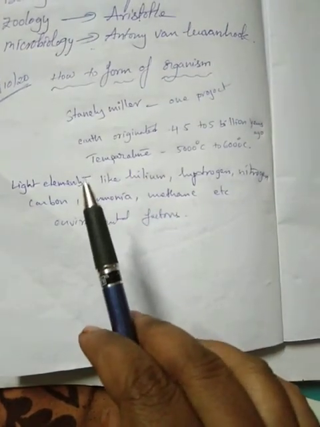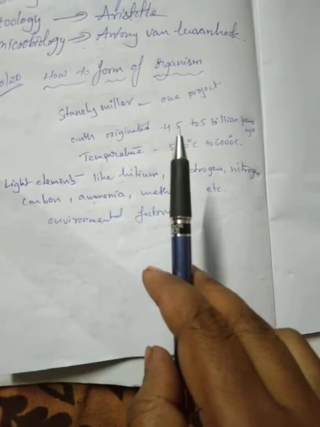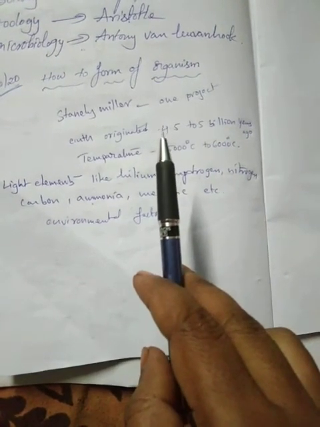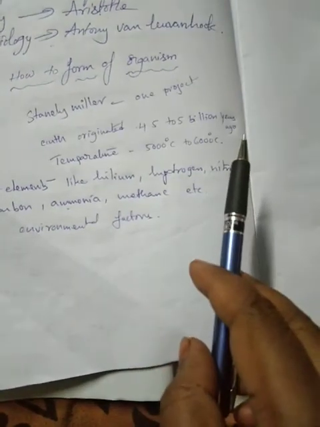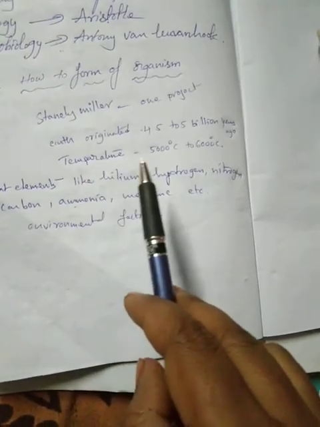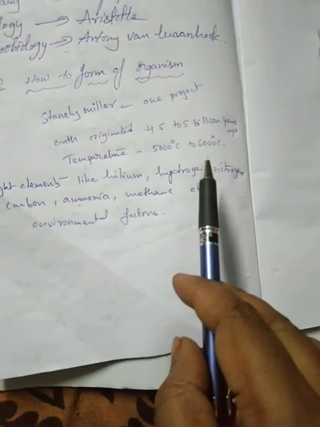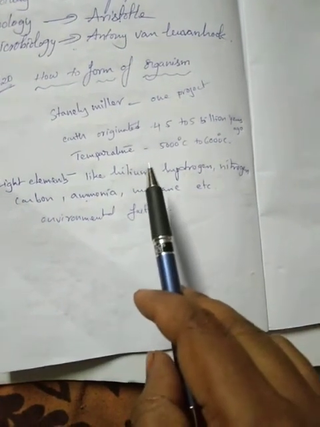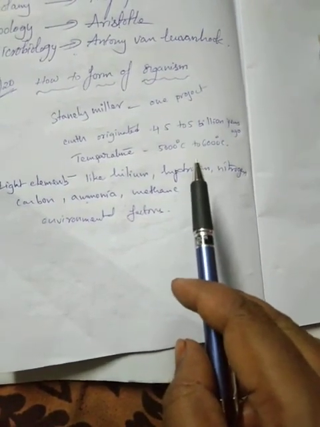So first of all, the earth originated approximately 4.5 to 5 billion years ago, and its temperature was 5000 to 6000 degrees centigrade. Nowadays it is 41 to 47, also very hot.